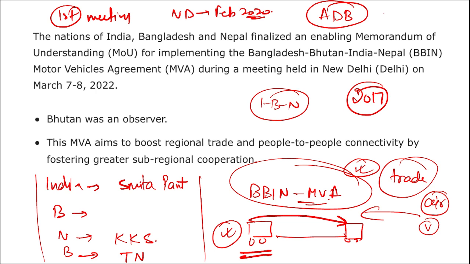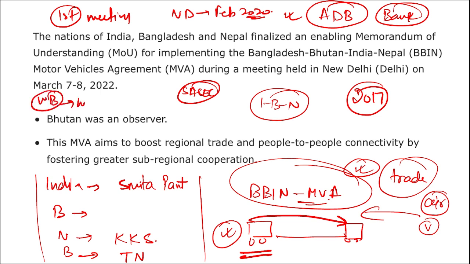Then we saw the bank, that is ADB, Asian Development Bank. This has supported the project as a part of its SASEC. What is SASEC? It is the South Asian Sub-Regional Economic Cooperation Program and has been requested to prioritize about 30 road projects worth billions of dollars. Apart from the Asian Development Bank, the World Bank, whose headquarters is in Washington DC, has also announced its interest in supporting this infrastructure.